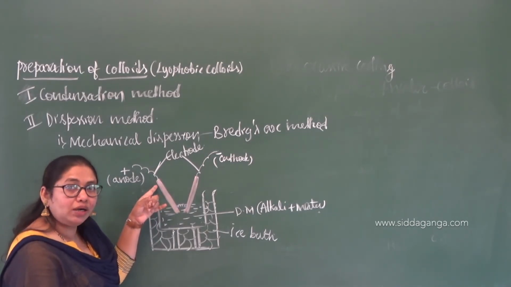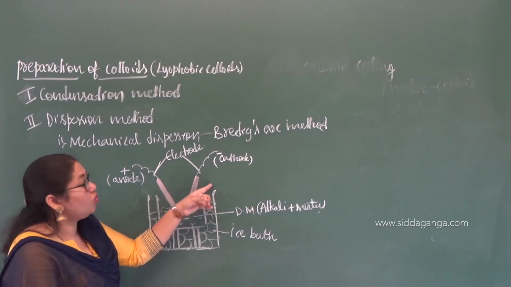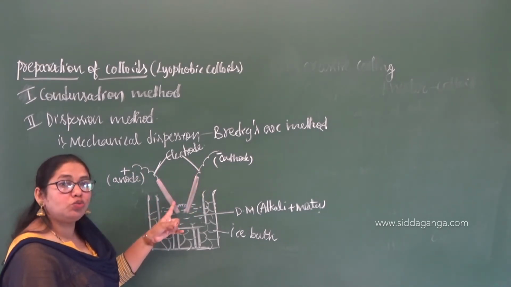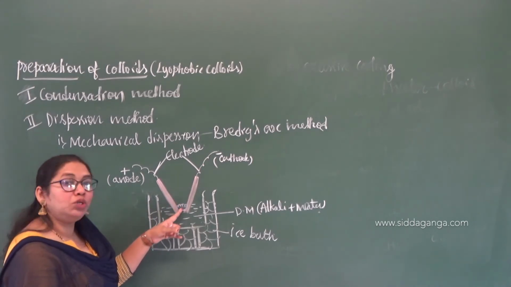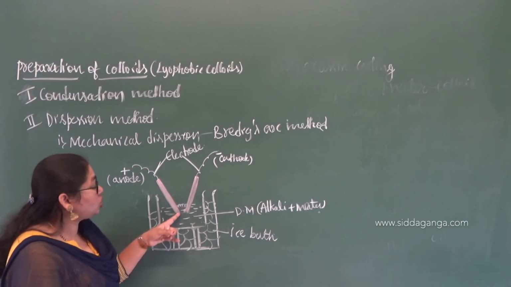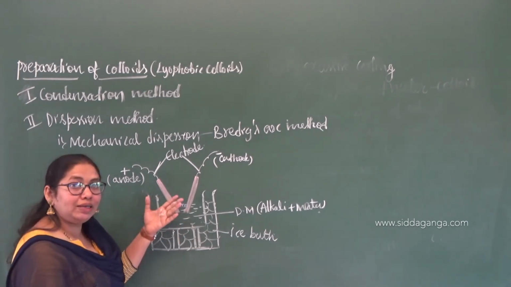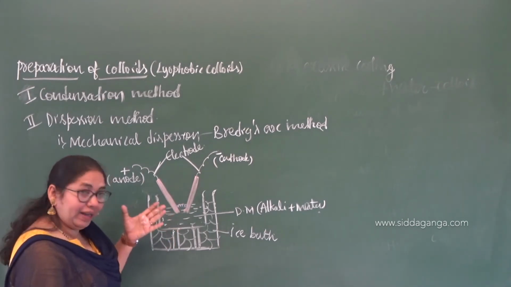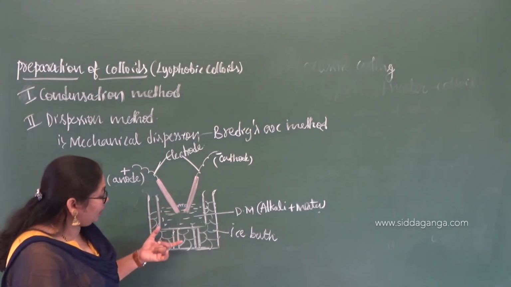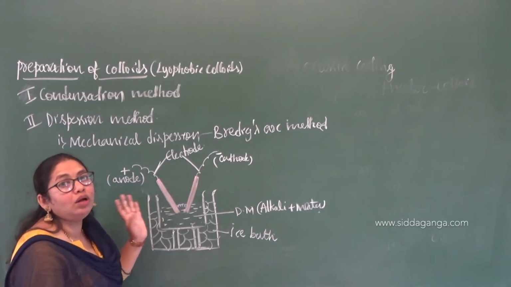One electrode acts as anode and one as cathode. When electric current is passed, an electric arc forms between the two metal electrodes, which melts and vaporizes them due to the intense heat, and then the ice helps to condense them back into colloids.